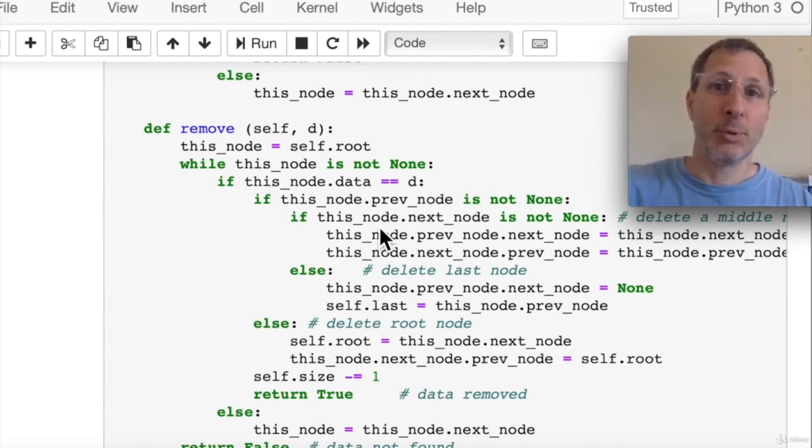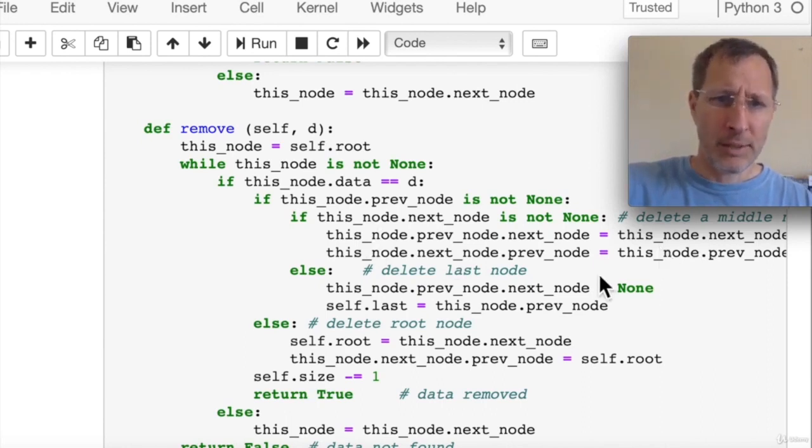So for this, we just do a simple bypass. We bypass the target node by changing the previous node's next pointer and the next node's previous pointer, which is exactly what we're doing here. And we've basically bypassed the target node that we're trying to delete. Now the second case is that we're trying to delete the last node. This is just like case 1, except that the previous node's next pointer will be changed to none, because the second to last node is now the last node. So that's the only difference here. So we're changing basically the second to last node's next pointer to none.